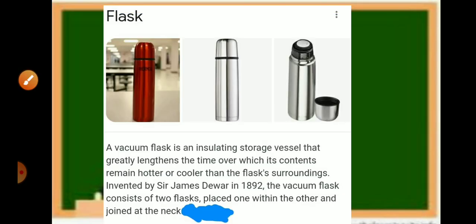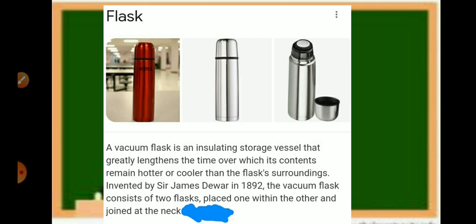Flask. Now here I have tried to show you a flask. A vacuum flask is an insulating storage vessel that greatly lengthens the time over which its contents remain hotter or cooler than the flask's surroundings. Invented by Sir James Dewar in 1892, the vacuum flask consists of two flasks placed one within the other and joined at the neck.